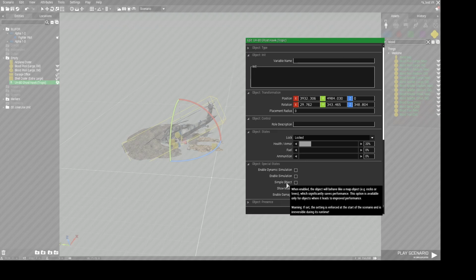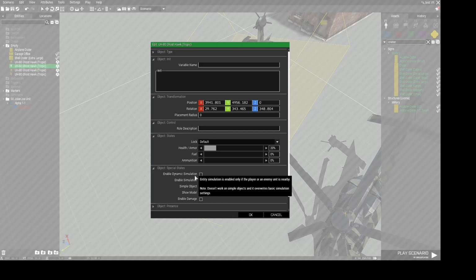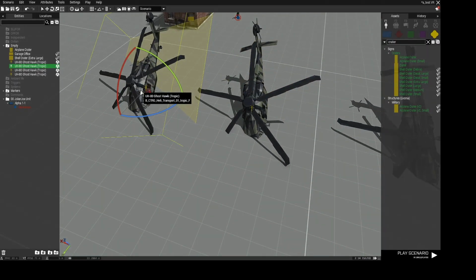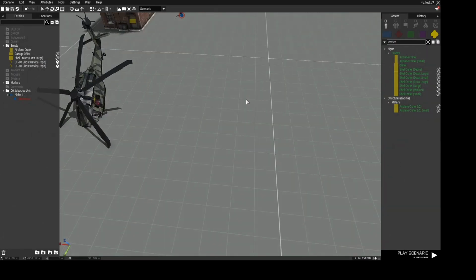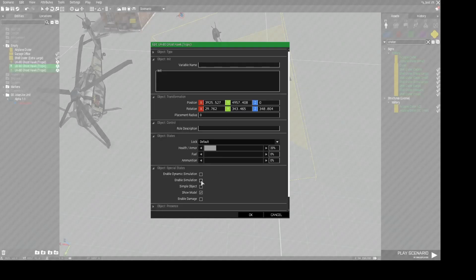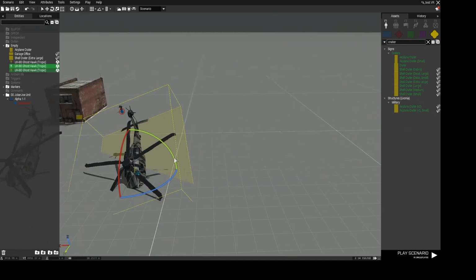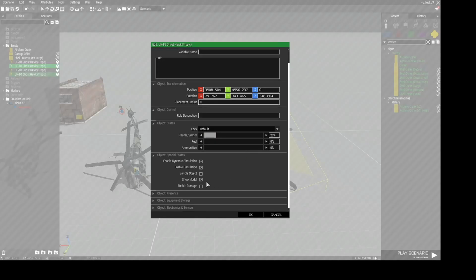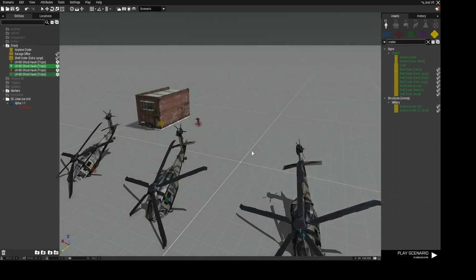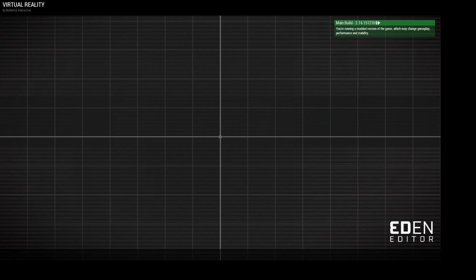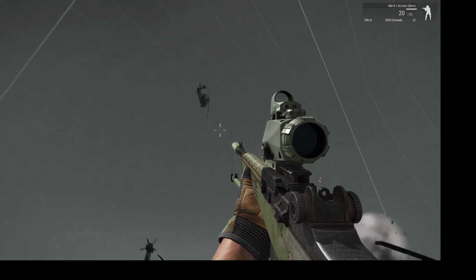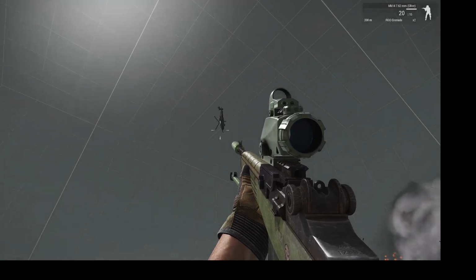And the simulation should be off as well, because if it would be on, I'm going to show you, it would interact with the ground and with objects. And if it would be a simple object, we're going to have a look. Here you see what happens when the simulation is enabled.